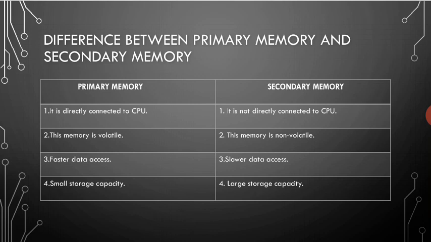The main difference between primary memory and secondary memory is that primary memory is directly connected to the CPU, but secondary memory is not directly connected to the CPU.